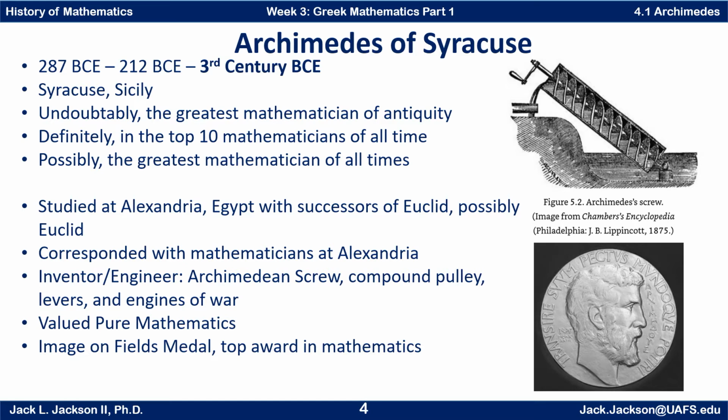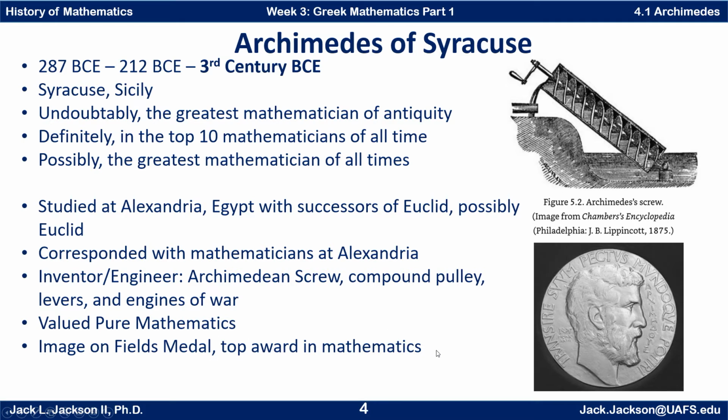He definitely spent time trying to preserve his pure mathematics and not so much his inventions, even though he was actually known more as an inventor during his time even than a mathematician. Because of his prominence, he is an image on the Fields Medal. There's a picture of the front of the Fields Medal, and that's supposed to be a picture of Archimedes. This is a quote from Archimedes around this, and the back has some things related to Archimedes as well.